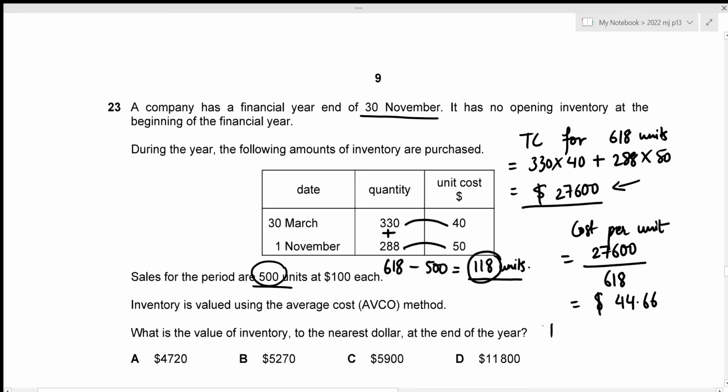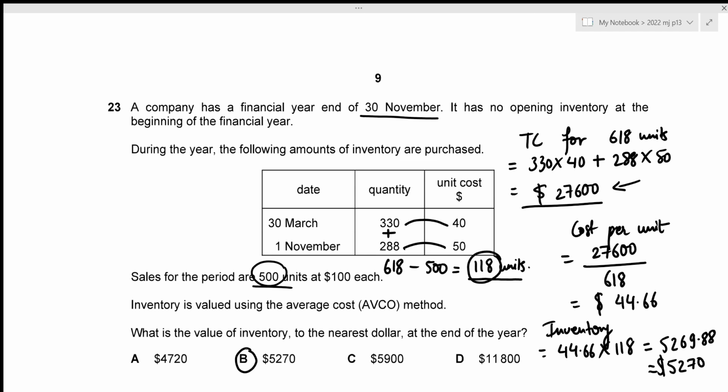So the inventory value is just going to be the cost per unit, which is 44.66, times the total number of inventory, which is 118. And this gives our total inventory value to be 5,269.88. Now we need to round it off to the nearest dollar. So that's going to be 5,270. And this amount is given in option B. That is the correct answer.